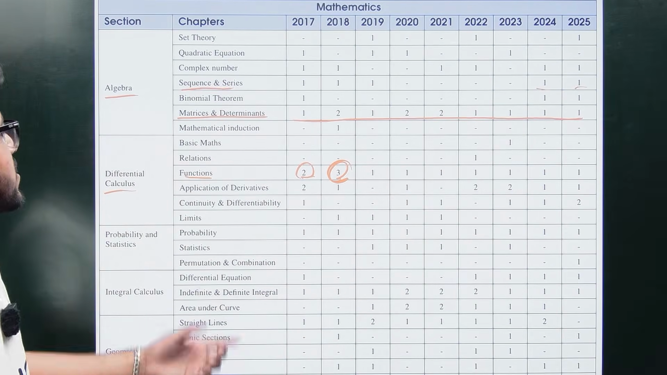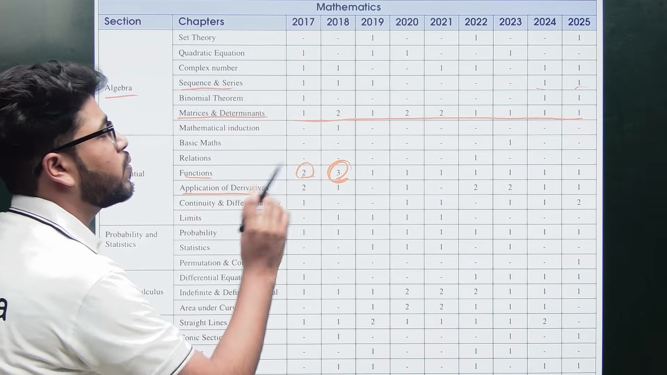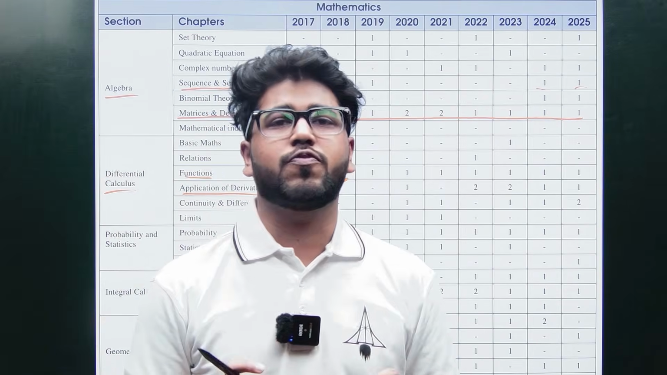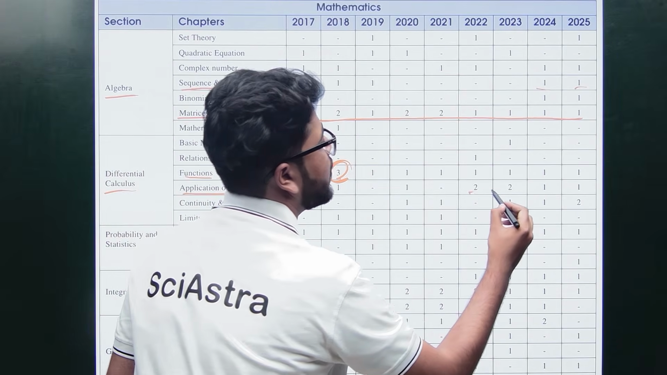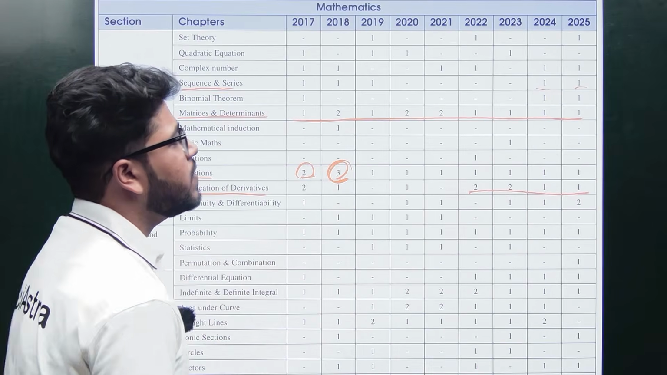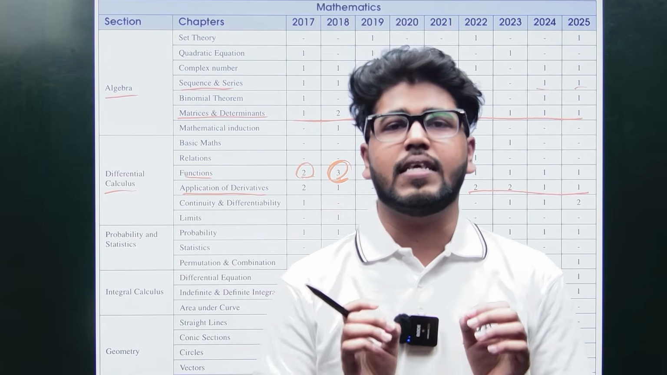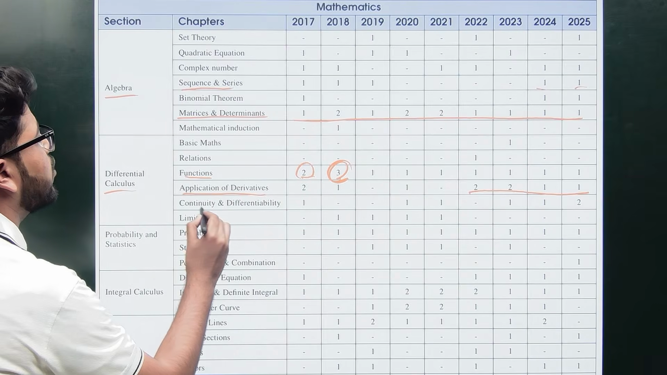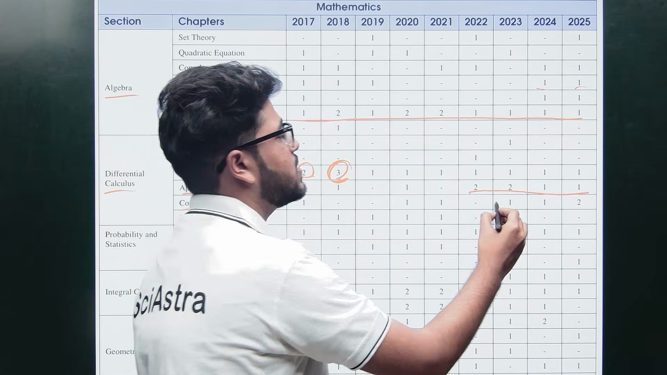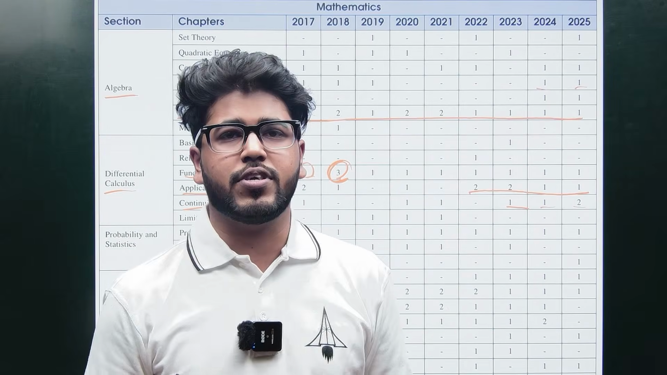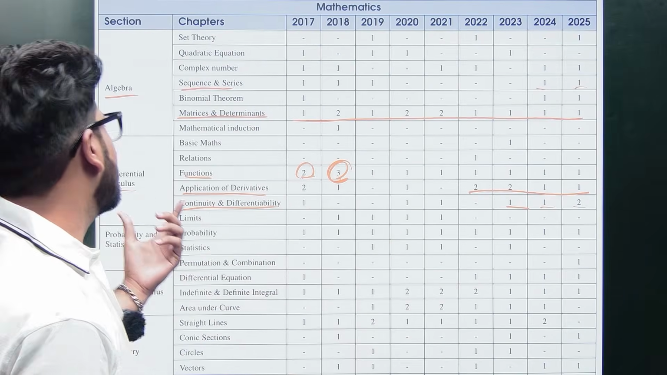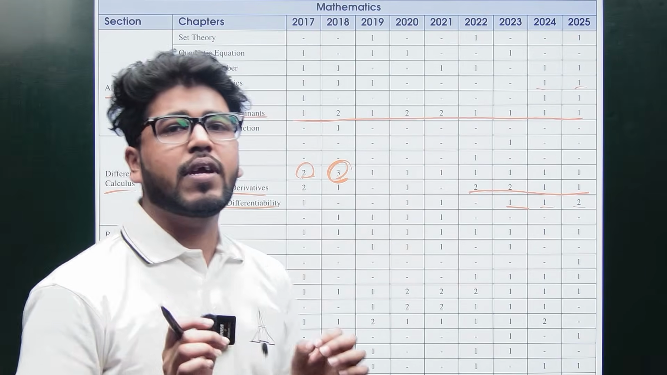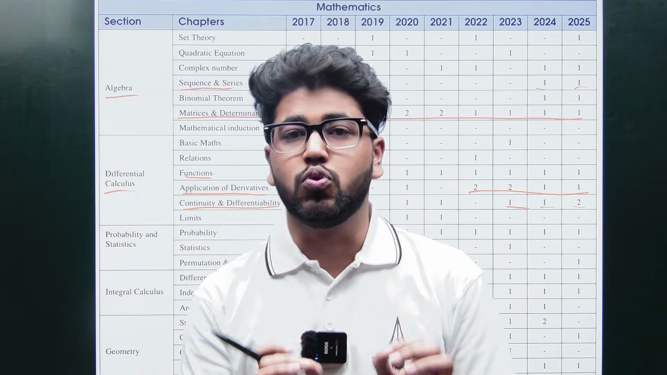Then under this is applications of derivatives. You can see at least 1 or 2 questions from this chapter from 2022 to 2025. As you can see from the trend, at least 1 question is asked from this chapter. Then in continuity and differentiability also, there are a minimum of 1 or 2 questions. So differential calculus is a part that you cannot skip, right?